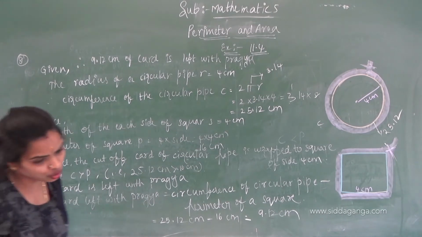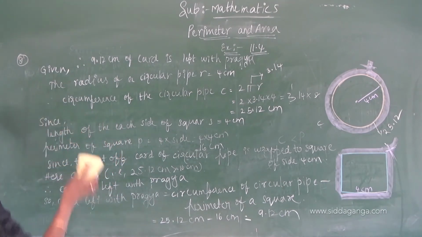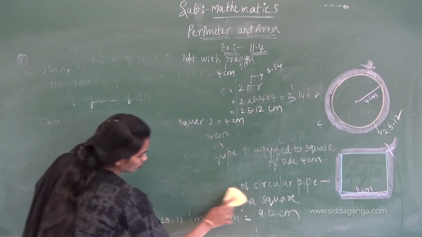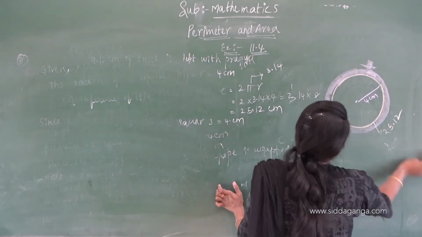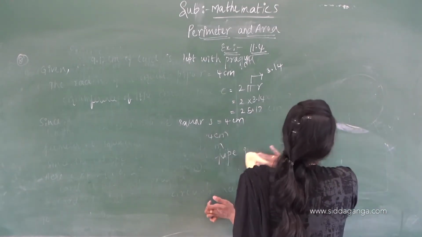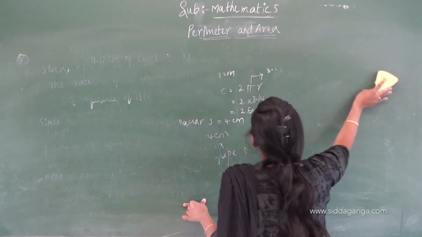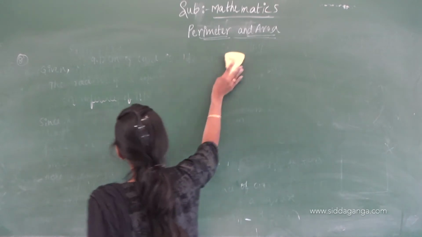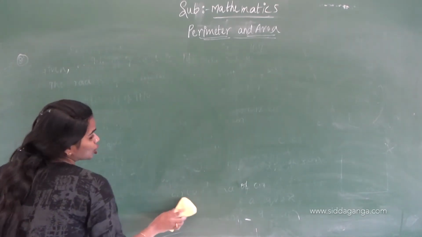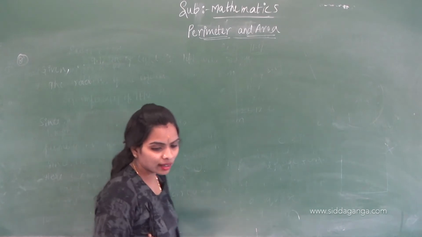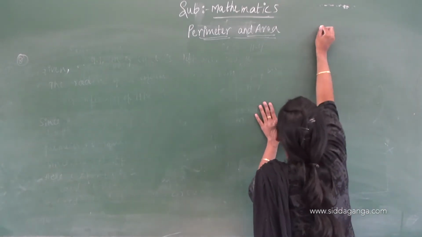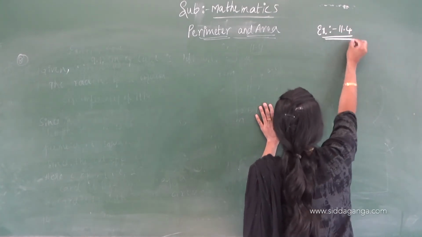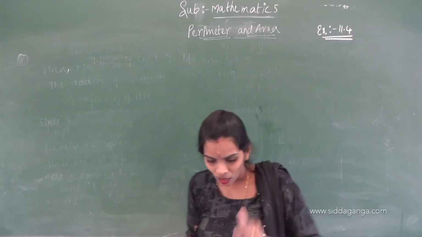Okay, just move on to the next question, children. Here nothing special we are doing, we are just finding the circumference and perimeter of each shape, comparing them, and taking the difference between the two shapes. Next question.